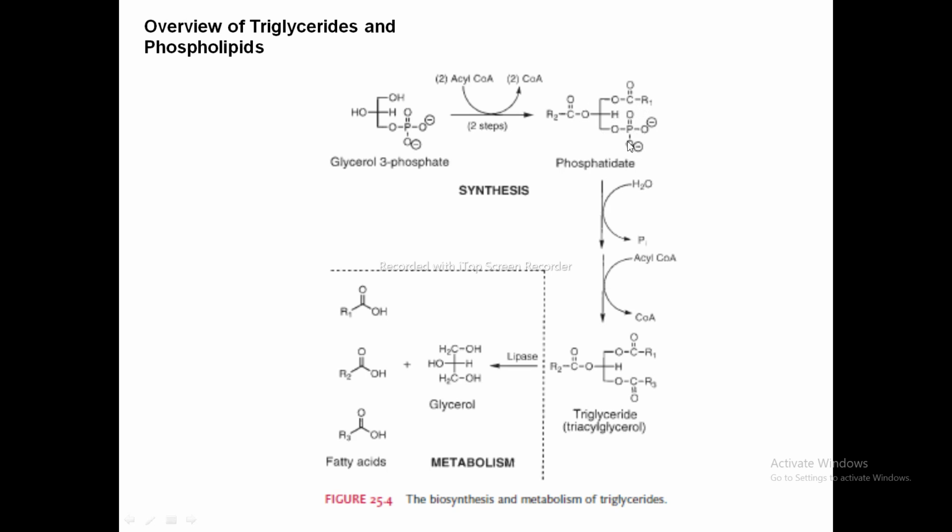There are various examples of the phospholipids, like phosphatidyl inositol and phosphatidyl choline. So what are phospholipids? Phospholipids are the main component of the cell membrane, and they also generate second messengers which are stored in the free fatty acids for the generation of the prostaglandin, and these phospholipids are synthesized from the phosphatidate.